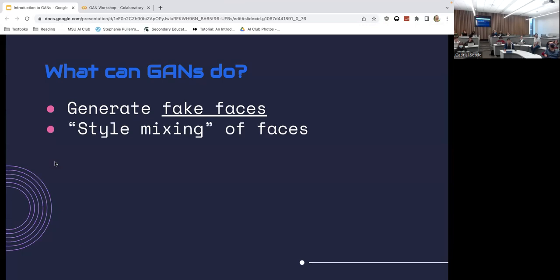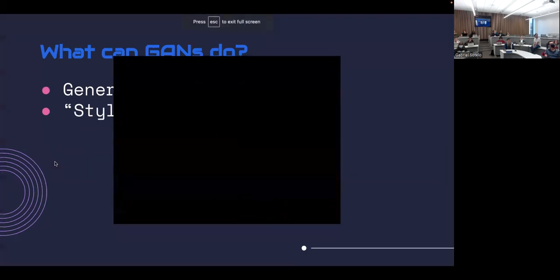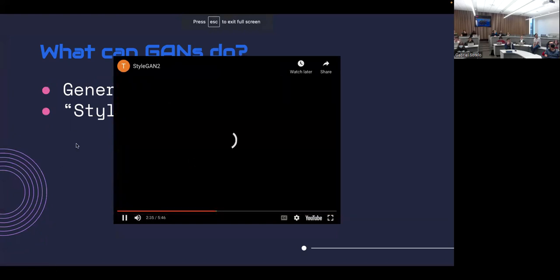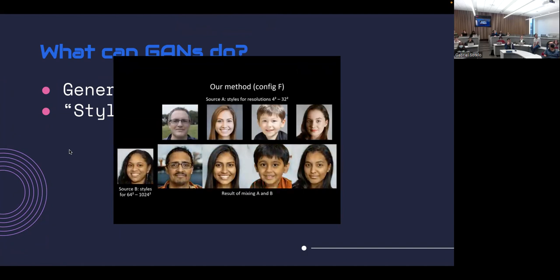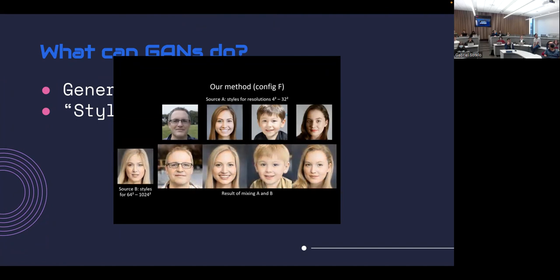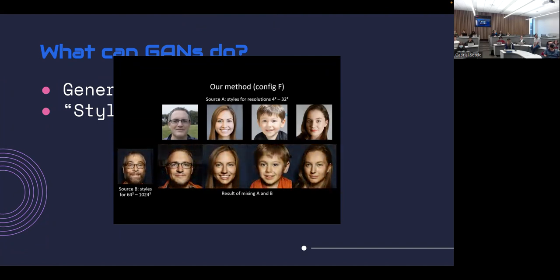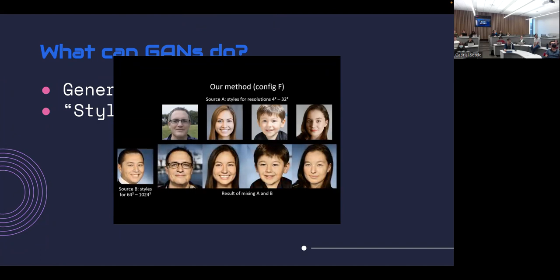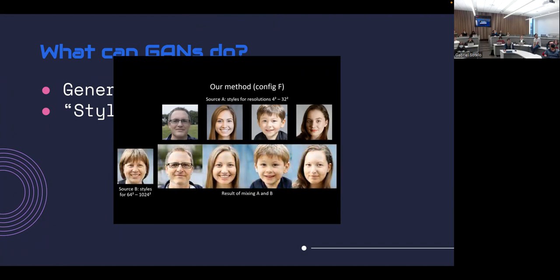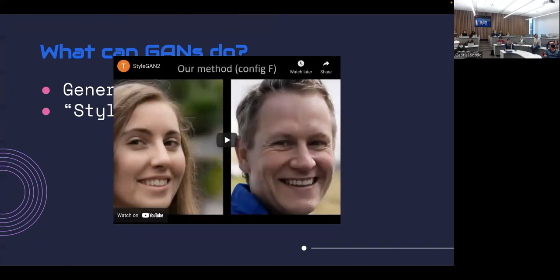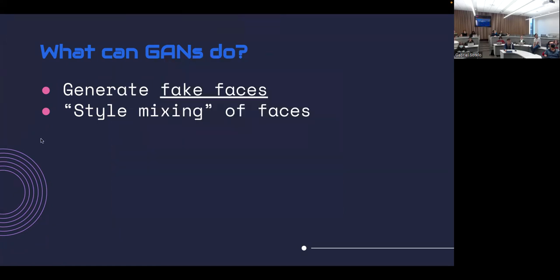Another cool thing you can do is this style mixing of faces. Here's a little video. Here's this thing that people made called StyleGAN 2, where you can see how they're sort of blending between different faces. And it's really fascinating to see. On the left, it's like blending between these different people. And then on the right, it's like combining two images, the style of one and the face of another. Really impressive stuff that if you tried to code this by hand would be all but impossible.